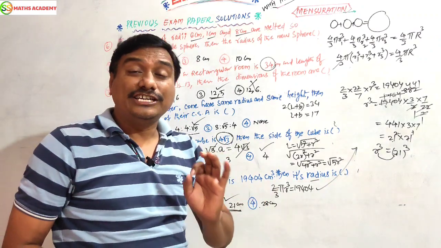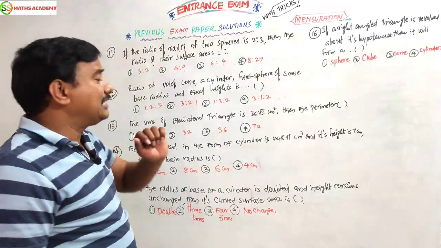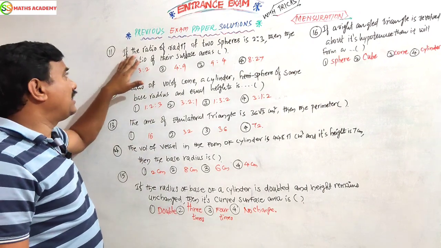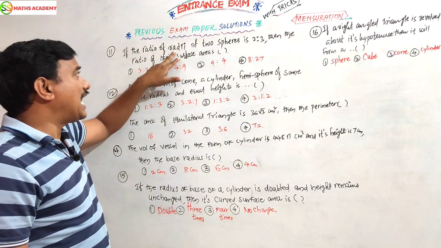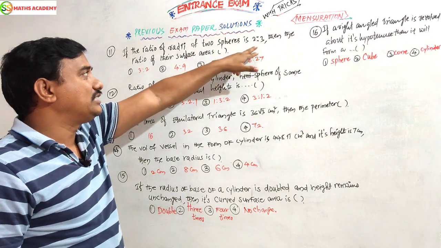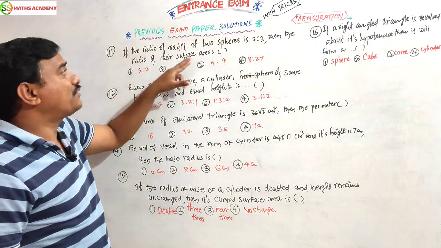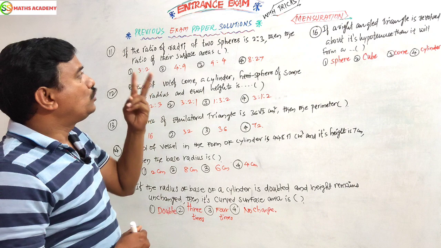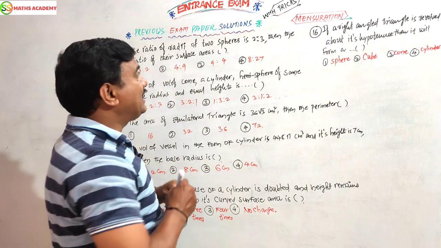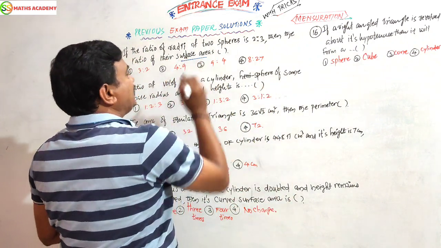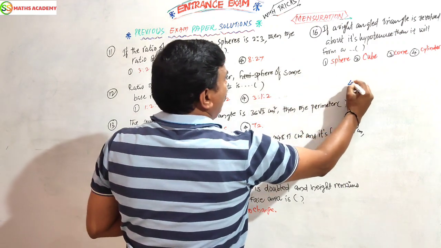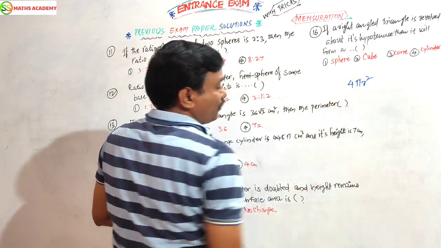Now let us see one more interesting question for you, dear children. If the ratio of radii of two spheres is 2:3, then the ratio of their surface areas? Two radii are given, and he is asking surface area. The surface area of a sphere is 4 pi r square.